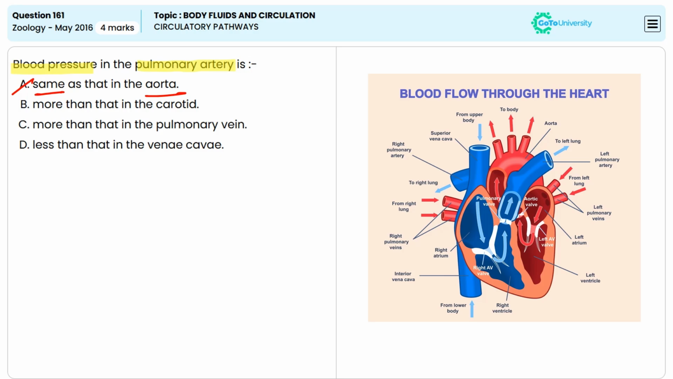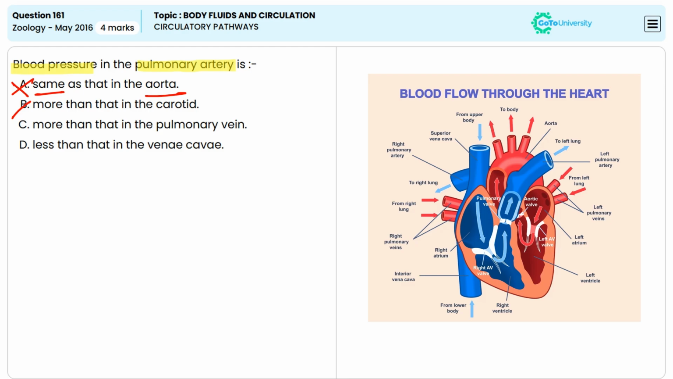This is incorrect because the aorta carries oxygenated blood from the left ventricle and has much higher pressure than the pulmonary artery. The pressure in the pulmonary artery is lower because it is a part of the pulmonary circulation, which is a low resistance circuit compared to the systemic circulation. So option A is an incorrect answer.